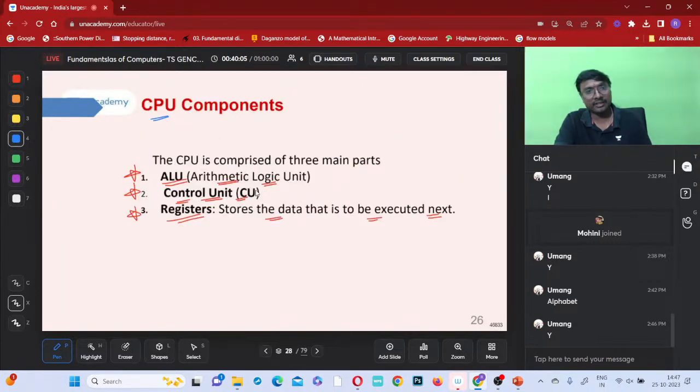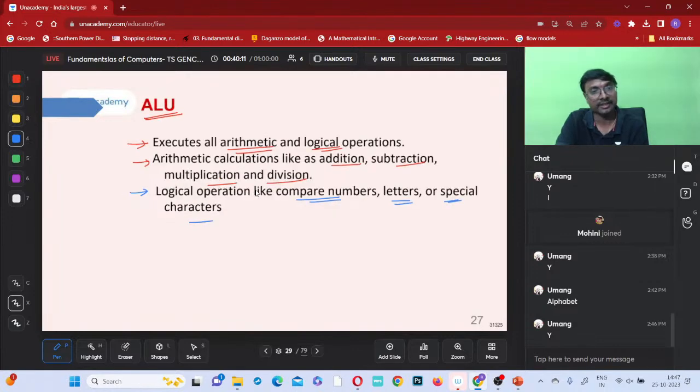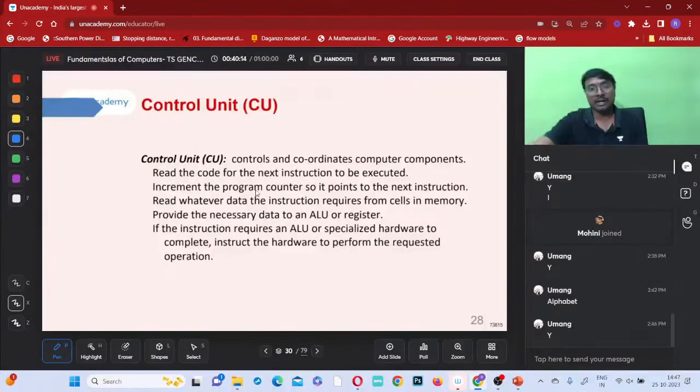Is it clear? Arithmetic logic unit, what will it do? All arithmetic calculations and logical conclusions it can create. Okay. Now, control unit, right?